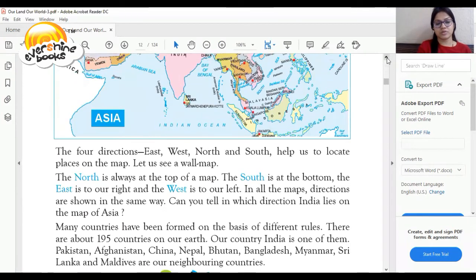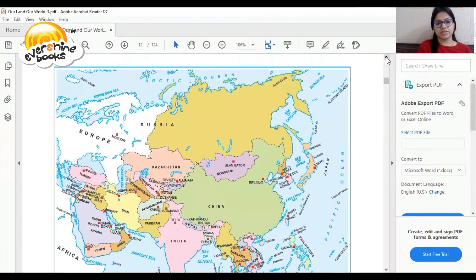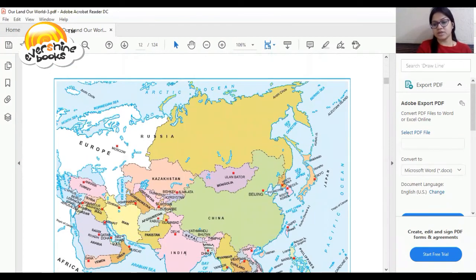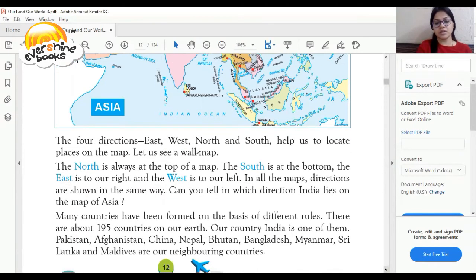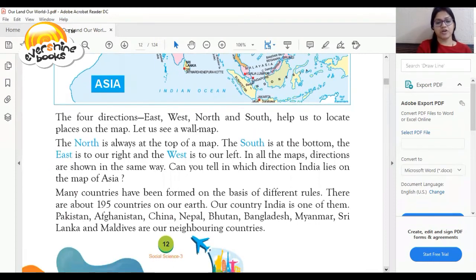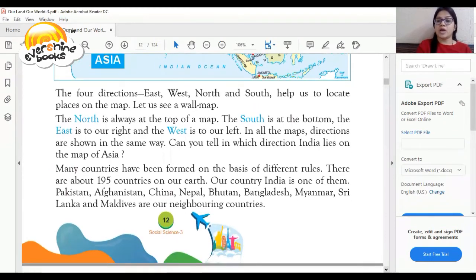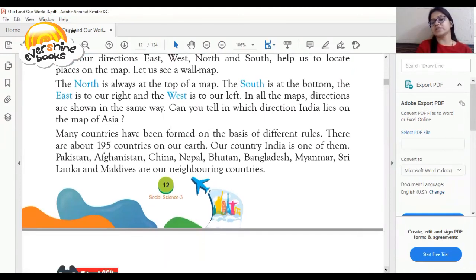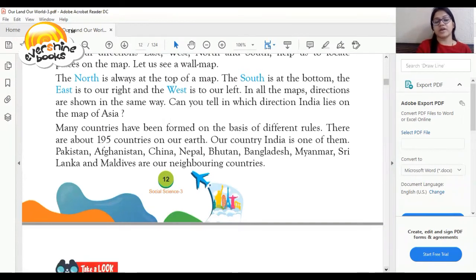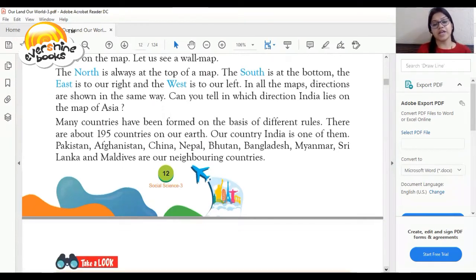So, this is north, this is south, this is east, and this is west. India is in the southern part of Asia. Many countries have been formed on the basis of different rules. There are about 195 countries on our earth.